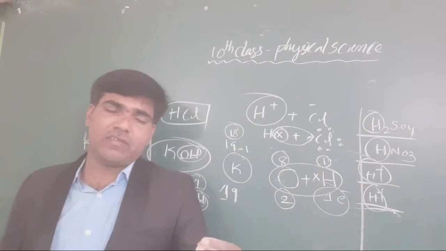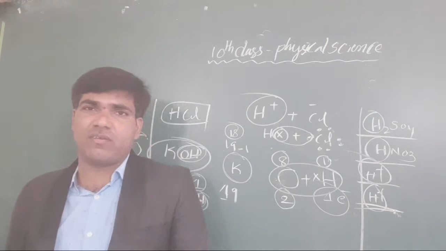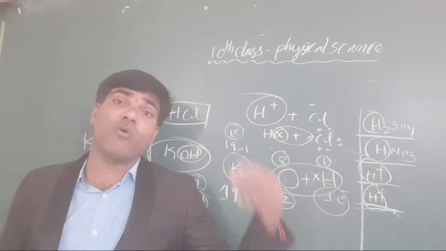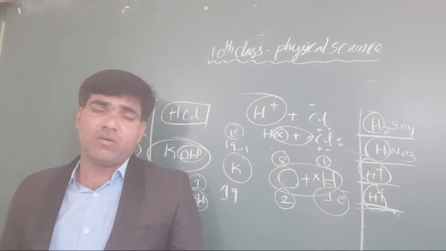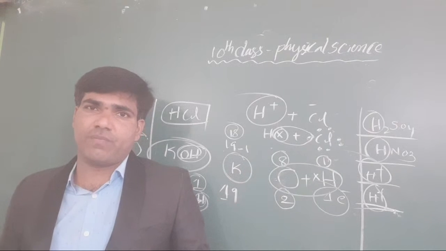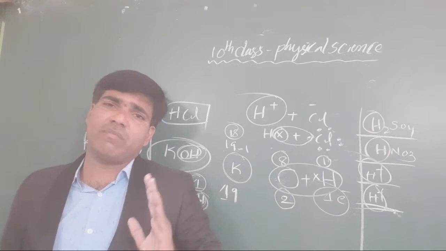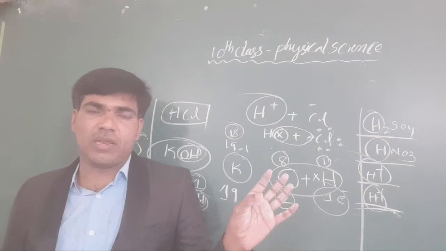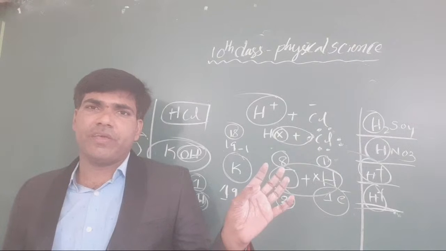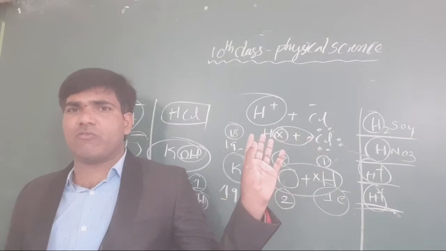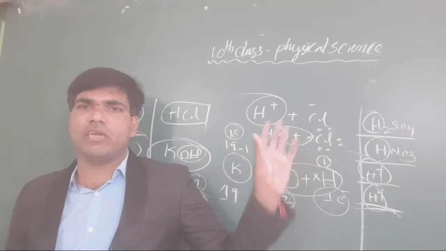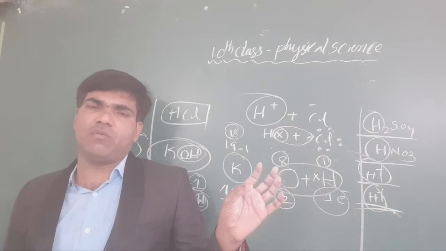Electricity is nothing but what? Flow of charges. Every time we take the definition as the flow of electrons, but it is not the exact definition. It is the flow of charges, either negative charges or positive charges. Clear or not, all the students? Either negative charges flow or positive charges flow, and the current may be obtained. You know very well about this.